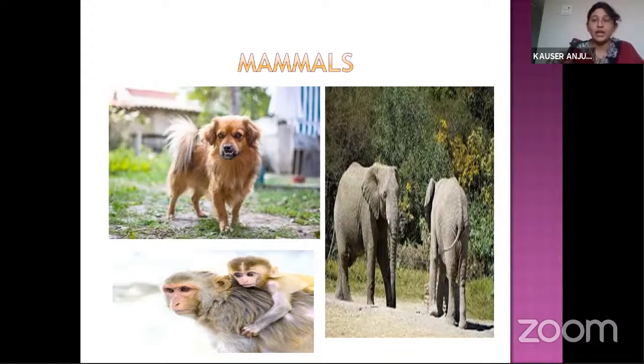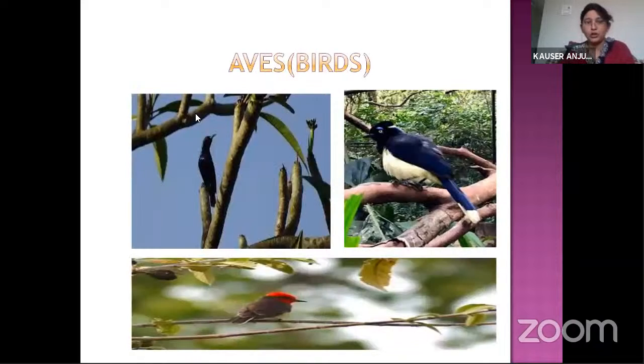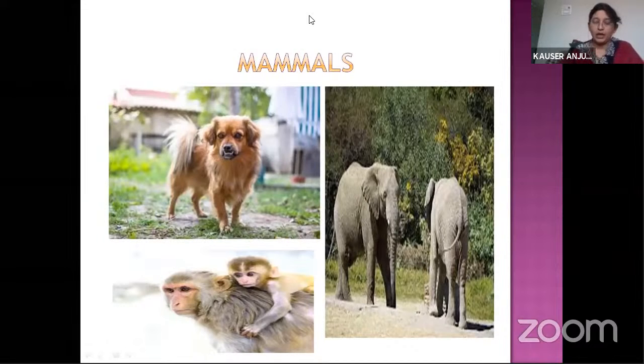So which has hair on their body, all these come under the mammals. The animals which are displaying here, that is dog, monkey, elephant, all these come under the mammals.